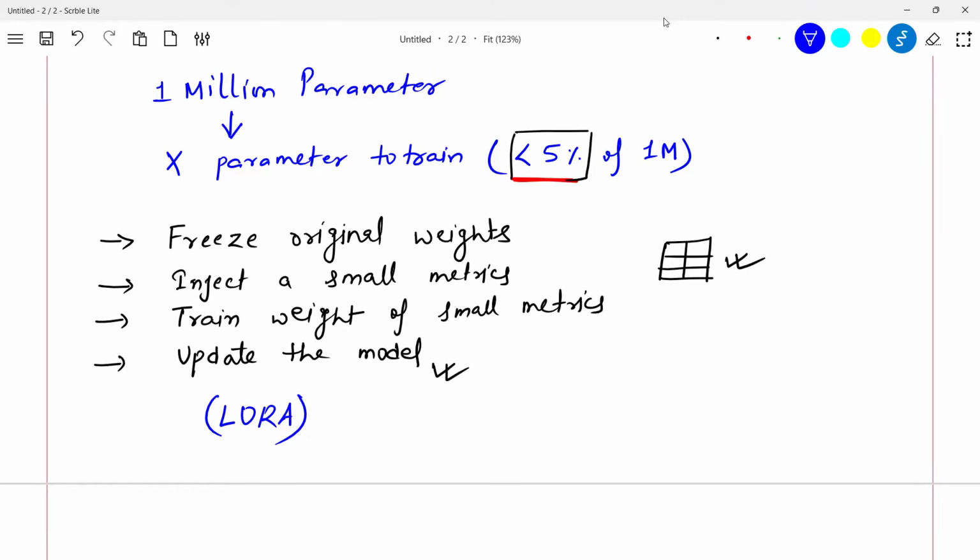What is LoRA? LoRA is basically training a very limited number of parameters in the model, not touching the original weights, but training some new weights. And we will update the model with these new weights. This process is LoRA, and this will help you do the fine tuning in an efficient way.